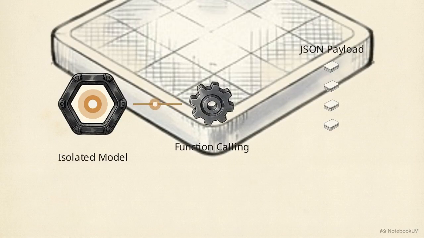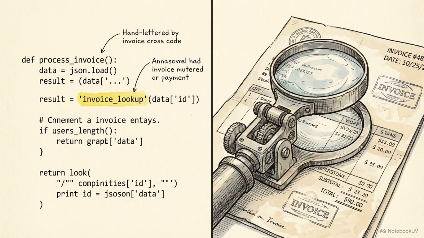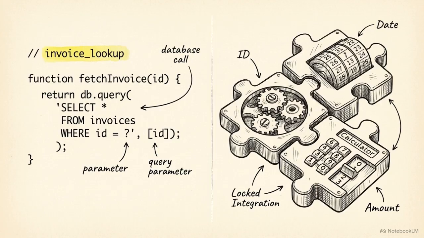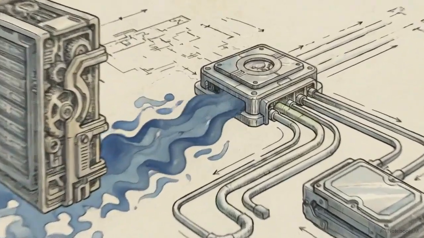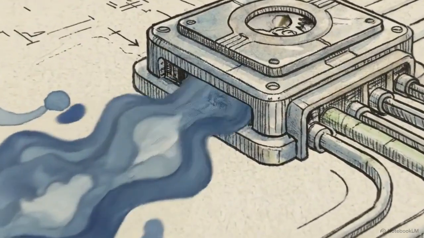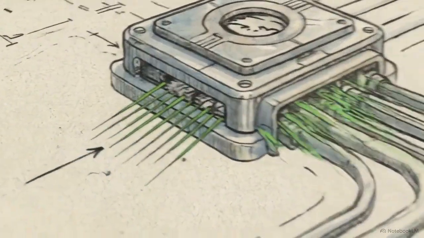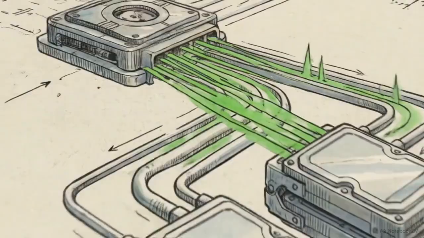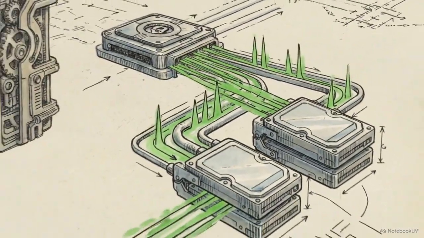JSON is a standard text format used to store and transport data between systems. This payload dictates precisely which tool the system should use, like looking up an invoice, and provides the exact arguments required to run the search. Function calling translates the model's abstract reasoning into deterministic execution. The AI is no longer just generating text, it is generating instructions for action.